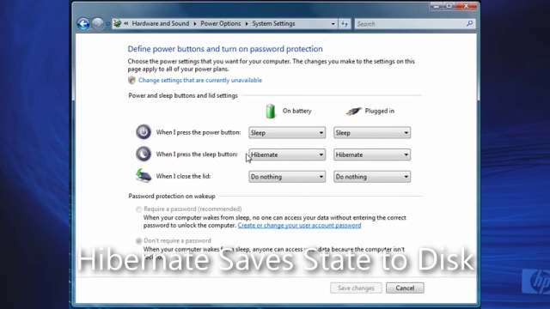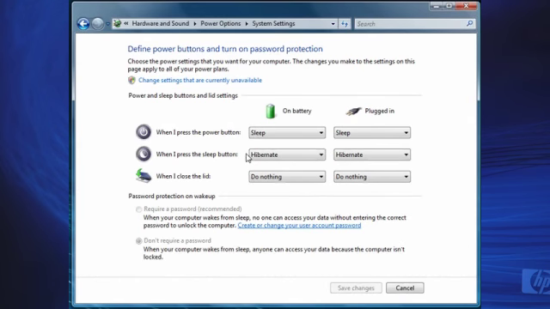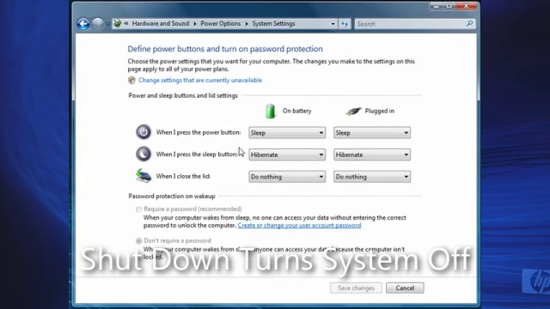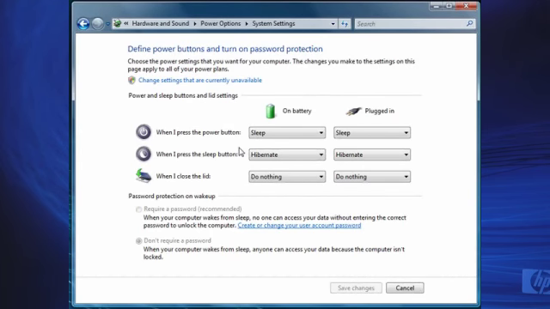Hibernate means that the machine's state is preserved on the hard disk. It takes a little longer to go into hibernate, but the advantage to hibernate is it doesn't use any battery at all. Your machine stores its current operating state and turns off. Then when you bring it back on again, it brings it right off the hard disk. The other state, of course, is shut down, and shut down really means your operating system shuts down. When you turn it back on again, you have to go through the whole boot process. That takes longer, but sometimes you need to do that.